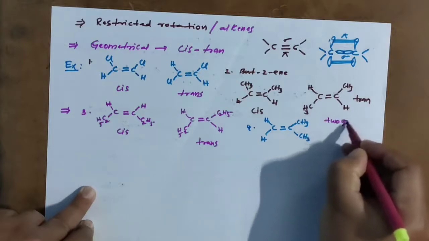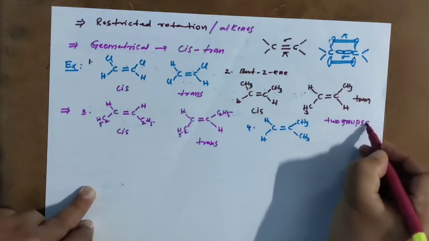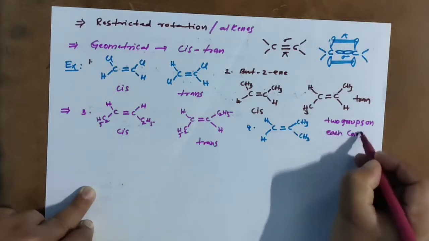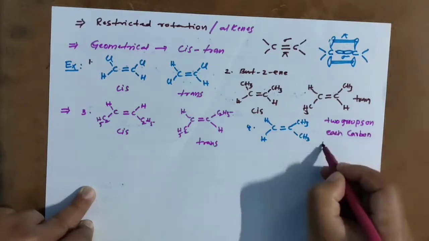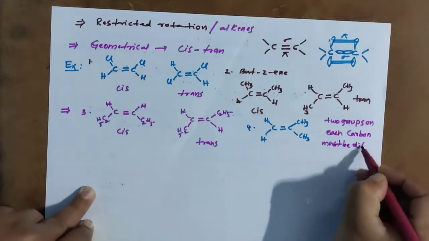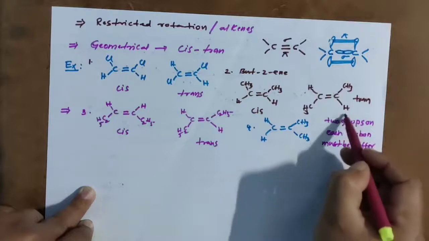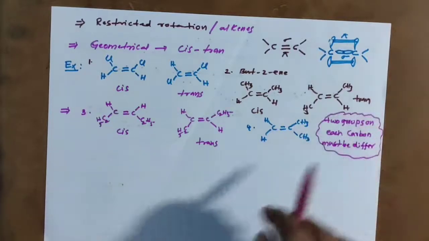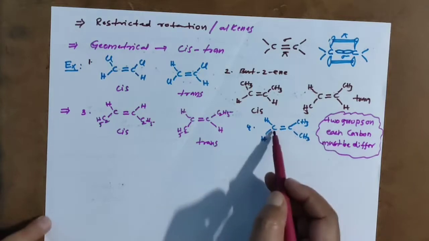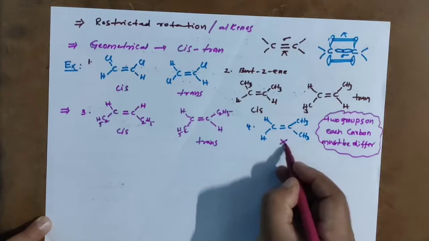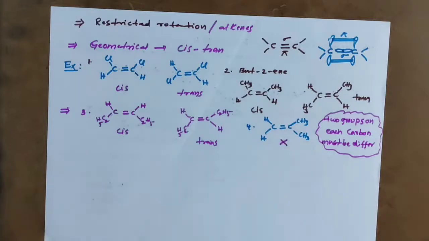Two groups on each carbon must be different. Clear? This is the condition, you remember this. This carbon or this carbon should be bonded to different groups, otherwise it will not show any geometrical isomerism.